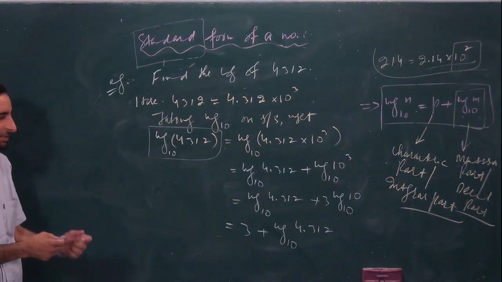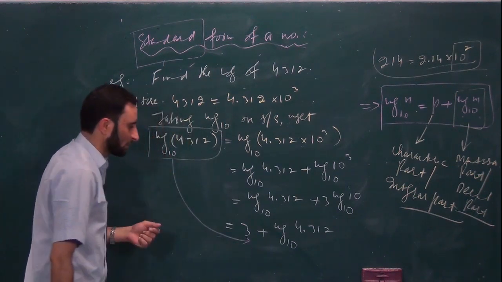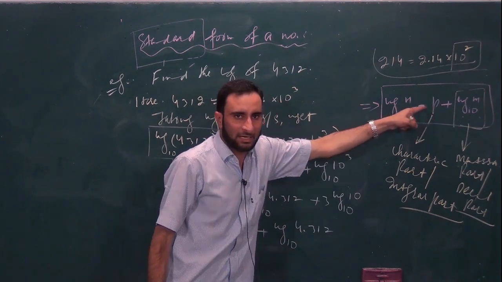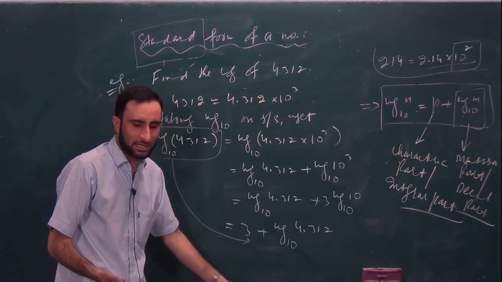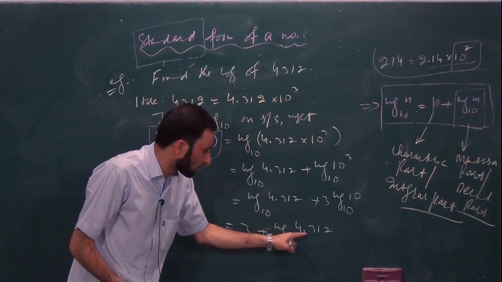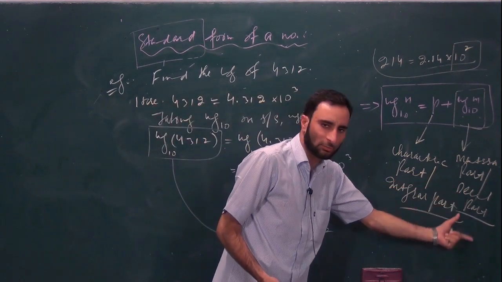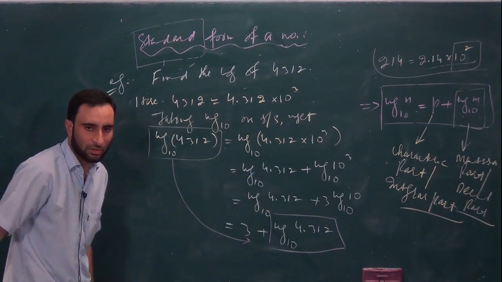So you have expressed a number as a sum of two quantities. जो पहली quantity है 3, you can compare it here. P का value 3 आ गया. So what this 3 is called? Characteristic part or integral part. And the second part, log of 4.312 under the base 10, this is called as Mantissa part or the decimal part. तो इसका हमें वैल्यू फाइंड आउट करना है बाय यूजिंग लॉगरिथमिक टेबल.